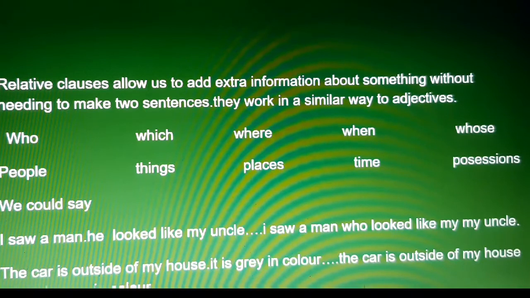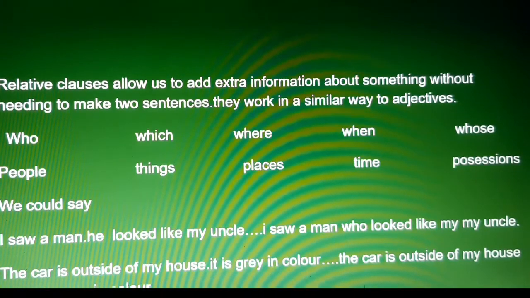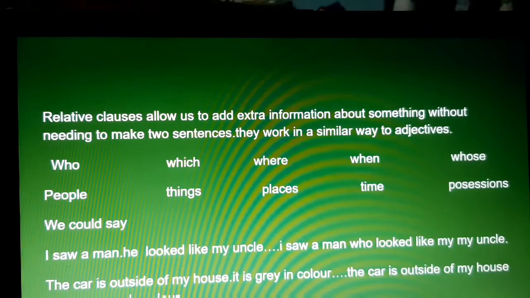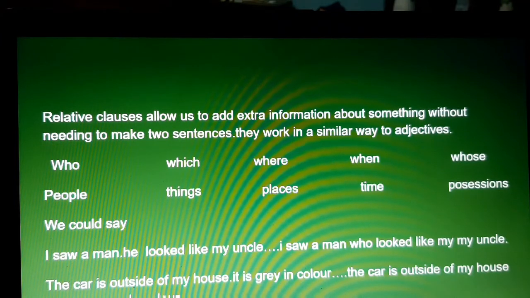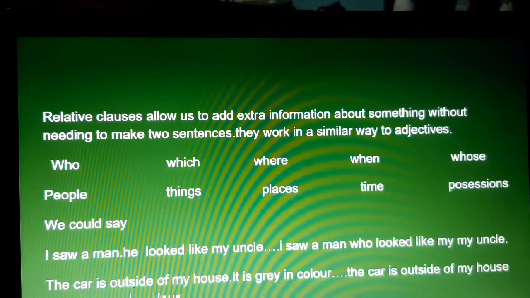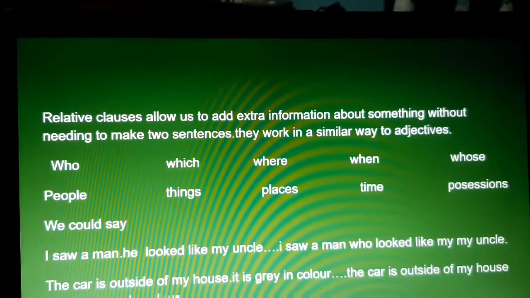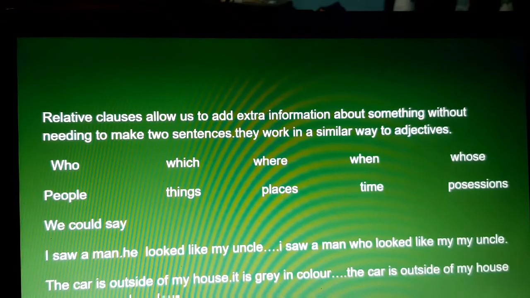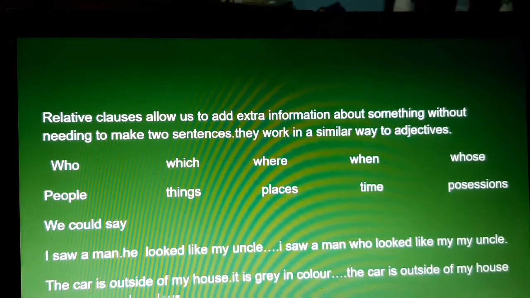They work in a similar way to adjectives. We use who for people, which for things, where for places, when for time, whose for possessions.